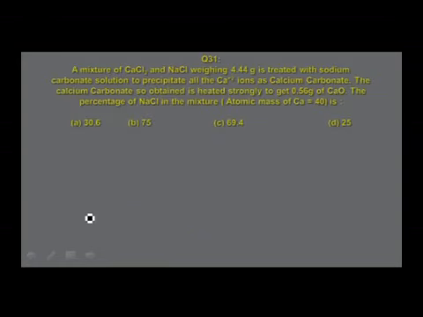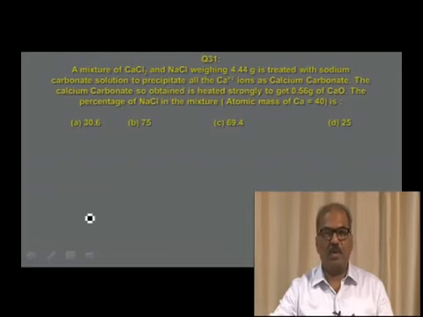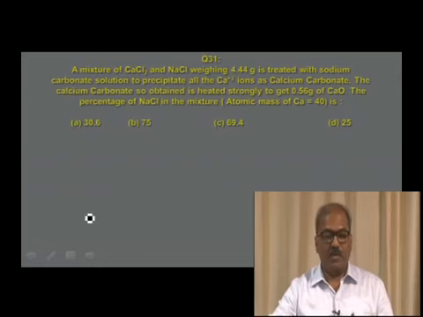Another interesting question. A mixture of calcium chloride and sodium chloride weighing 4.44 gram is treated with sodium carbonate solution to precipitate all the calcium ions as calcium carbonate. Ca2 plus ion in the mixture in calcium chloride is converted to calcium carbonate. The calcium carbonate so obtained is heated strongly to get 0.56 gram of calcium oxide.